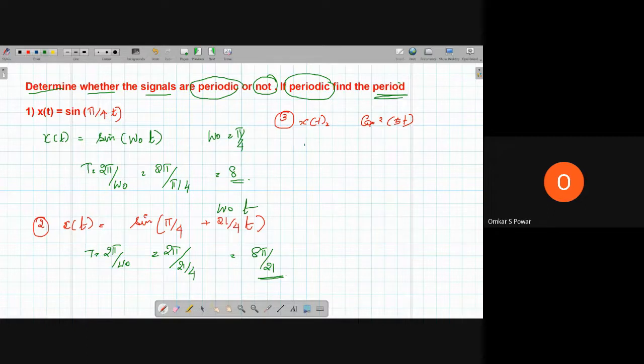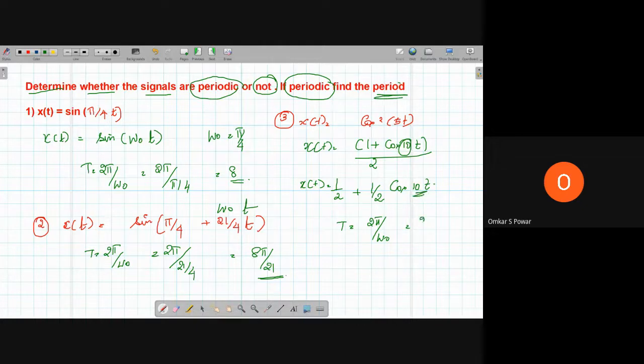Using that, x of t is equal to (1 + cos 10t)/2, so x of t is equal to half plus half of cos 10t. So T is equal to 2π by ω₀. What is ω₀? ω₀ is equal to 10. So 2π by 10, which is equal to π/5.